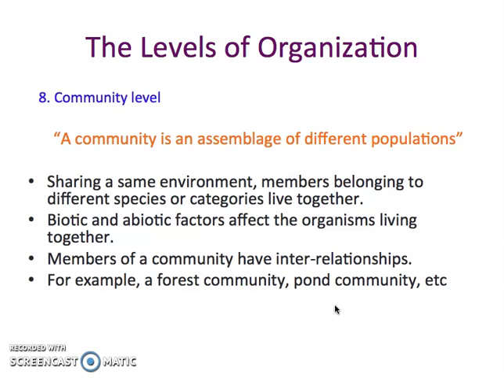And when we have different populations living together, that is called a community. A community is an assemblage of different populations sharing the same environment. Members belonging to different species or categories live together. Biotic and abiotic factors affect the organisms living together. Now, here we have two new terms, biotic and abiotic. Biotic, as the name indicates, is related to living things. And abiotic, the A is negating the biotic, that means opposite to biotic. So opposite to biotic is definitely non-living factors.